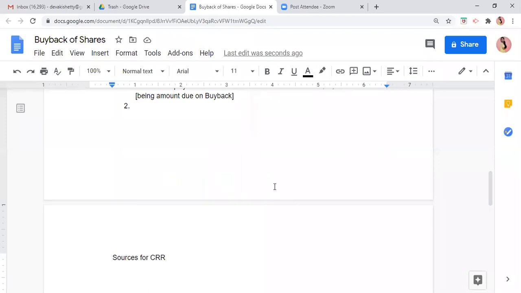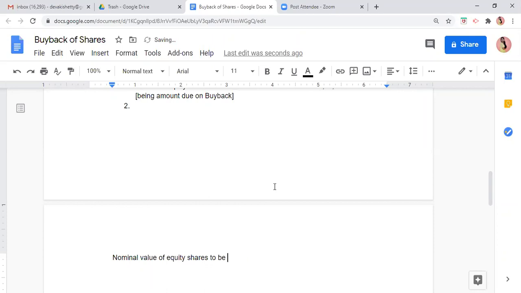One more working note I was writing down here: nominal value of equity shares to be bought back.